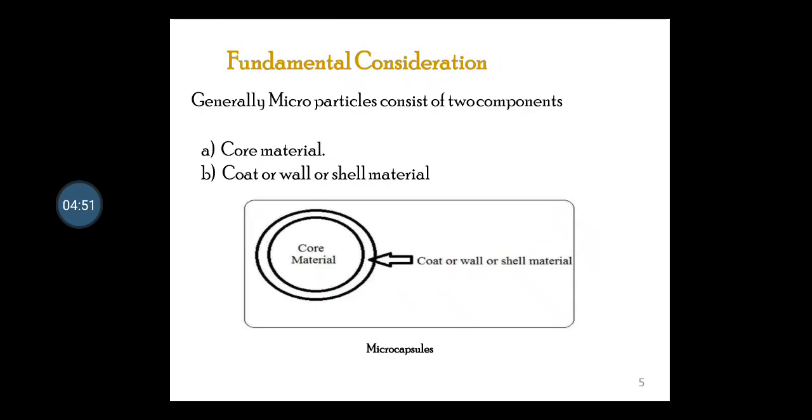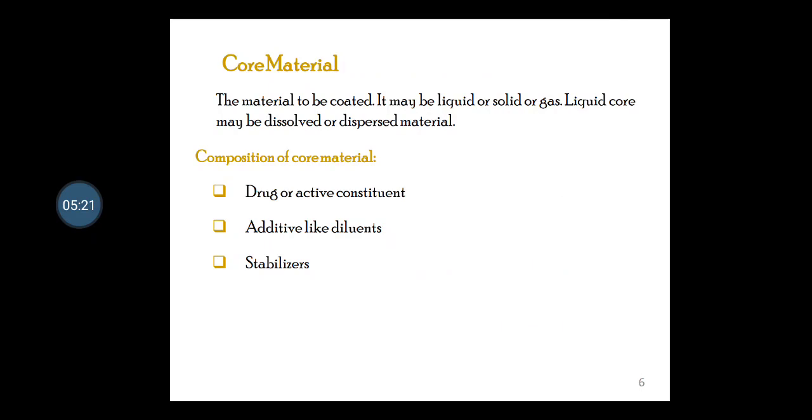These are some fundamental considerations related to the formation of microcapsules. Basically the microcapsule has two main components: one is your core material, which you have to embed inside, and the other is the wall or shell material, that is your outer membrane, with the core material in the inner part.